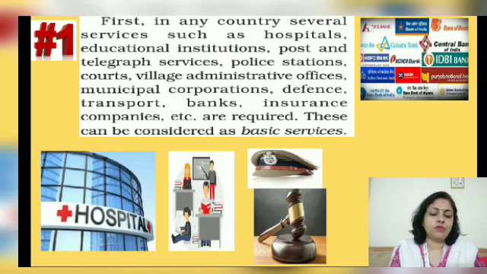Services such as a hospital or a school or any educational institute, defense, security, banks, corporations, insurance, municipality, postal department, police stations, telegraph services. All these are services which you need whether you are a rich person or a poor person. Everybody needs these services. So these come under a term called the basic services, which are essential services.